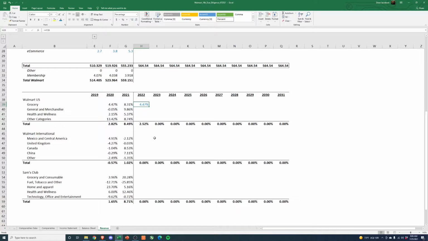And for this first assumption, what we're going to do is I'll probably hold most things constant to 2 years ago and just kind of see where the total revenue shakes out and see, do we need to adjust from there? And does it make sense or does it not?